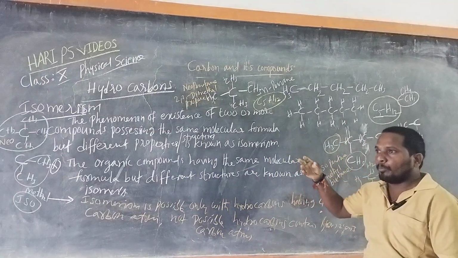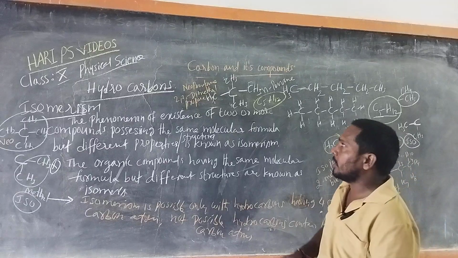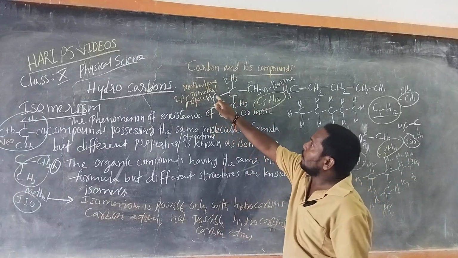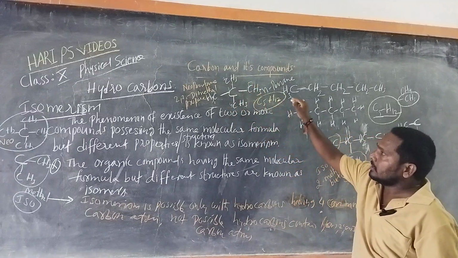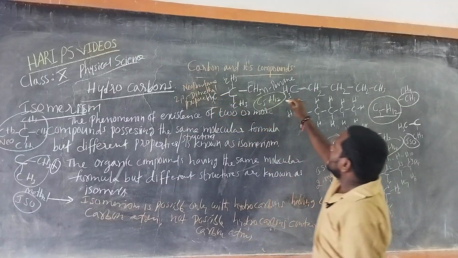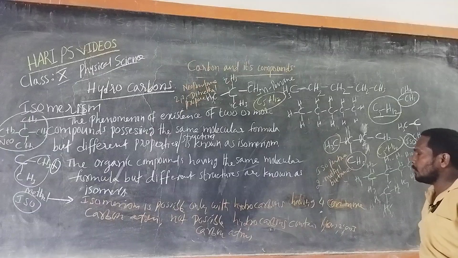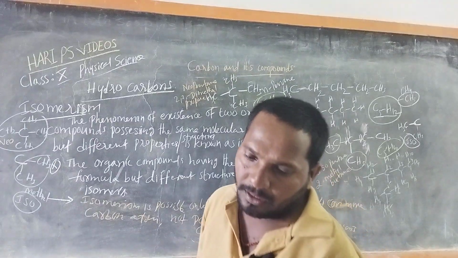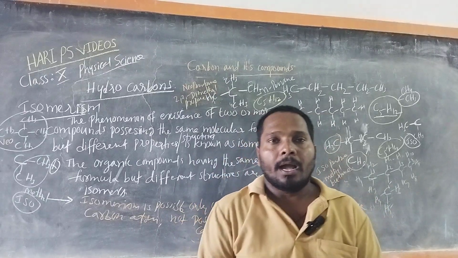If you know the IUPAC rules, then you will understand why it is given 2,2-dimethyl. So 5 carbons, 12 hydrogens: this is neopentane, 2,2-dimethyl propane. This is n-pentane, and this is isopentane, 2-methyl butane. So this is about isomerism.